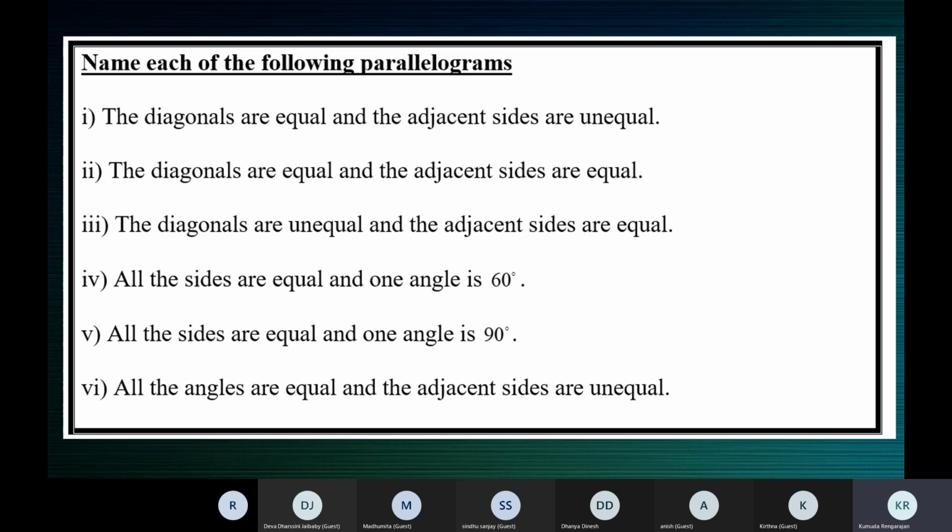Okay, the first clue is all the angles are equal. So you have two things in your mind: it can be a rectangle or it can be a square. And the adjacent sides are unequal. That means only opposite sides are equal, adjacent sides are not equal. That is a rectangle. So the two clues are all angles are equal, which gives rectangle or square, and adjacent sides unequal, meaning only opposite sides are equal. So it is a rectangle.